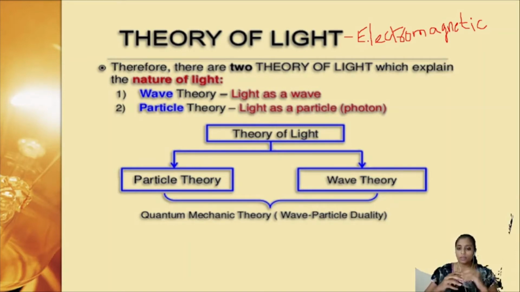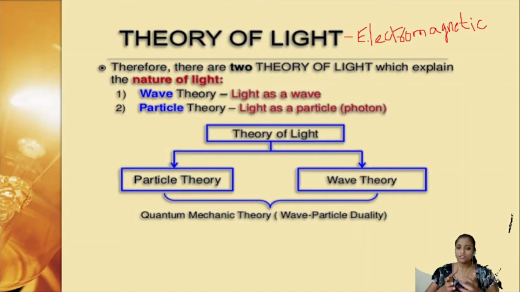We all know about Einstein's theory very well. He was the first one who introduced the particle theory of light. Then there were other scientists like Huygens who came up with the wave theory of light.